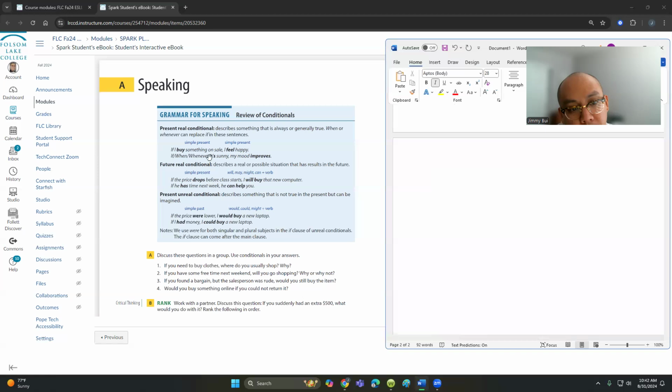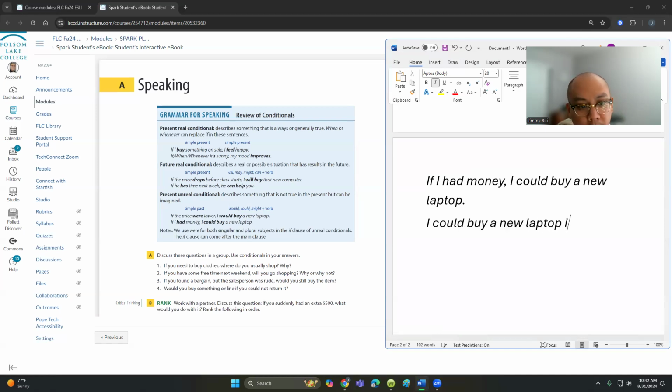Very similar formula here: would, could, might plus verb, and then we use a simple past. If I had money, I could buy a new laptop. I could buy a new laptop if I had money.